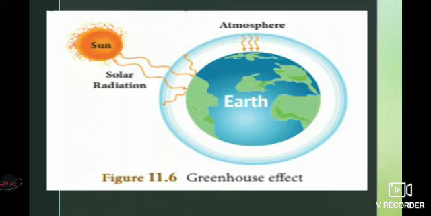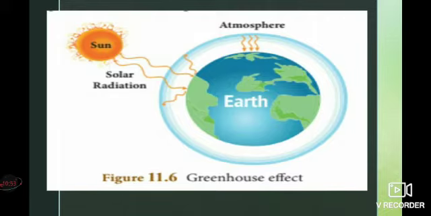Examples of greenhouse gases are carbon dioxide, nitrous oxide, methane and chlorofluorocarbon. That is carbon dioxide CO2, nitrous oxide N2O, methane CH4 and chlorofluorocarbon CFC. These gases are termed greenhouse gases.